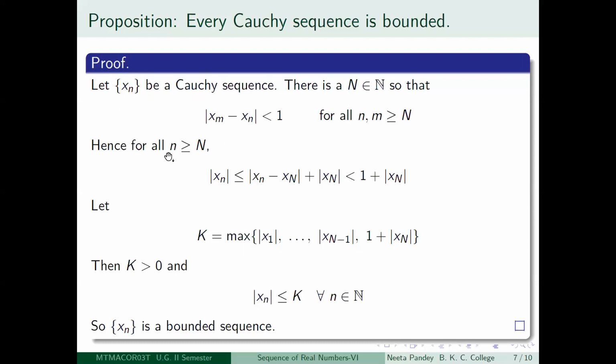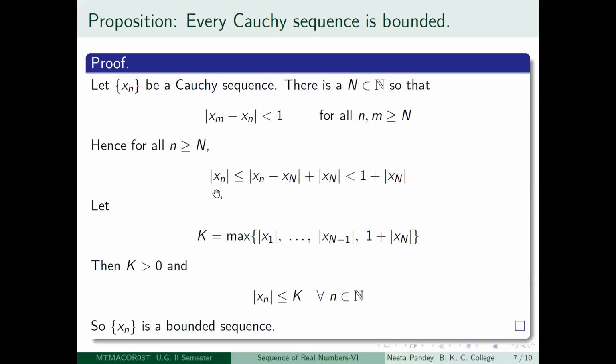Now let us take any little n greater than or equal to capital N and look at modulus of xn. What can you say about this? This is equal to mod of xn minus x capital N plus x capital N. Treat x little n minus x capital N as one number and x capital N as the second number. Use the triangle inequality.